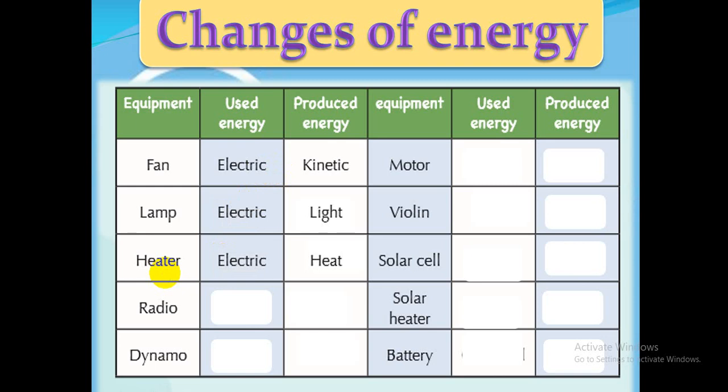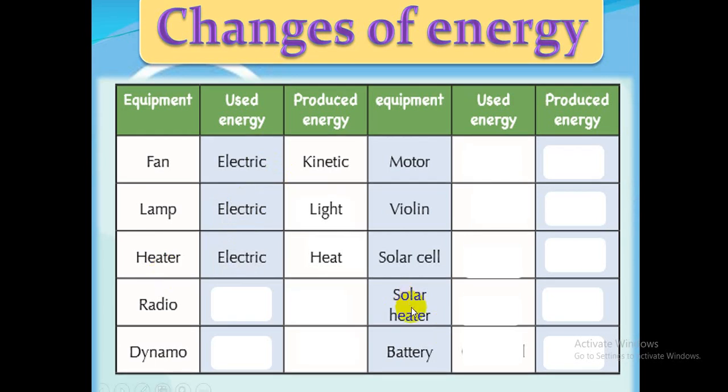Remember, heater and solar heater: a heater needs electricity. Solar heater, when I say solar, that means from the sun, light or solar energy. Radio, from electric into sound.